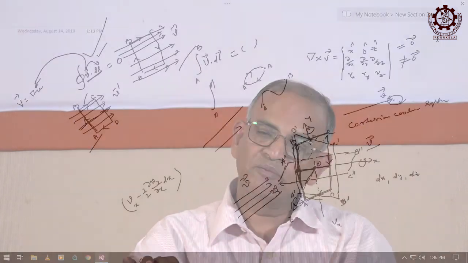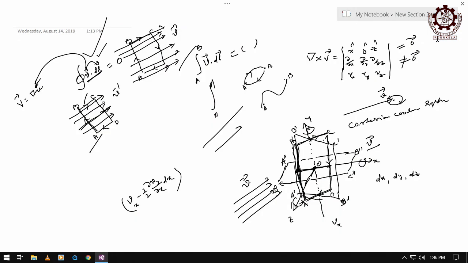Then what will be the value at the midpoint of this side? Like here it is minus, here it will be plus, because you are going in the positive direction. Here you are coming in negative x direction, but there you are going positive, hence only there is a sign change of plus. So, the average value throughout that length is Vx plus half del Vy by del x into dx.